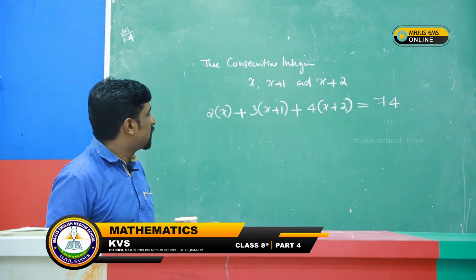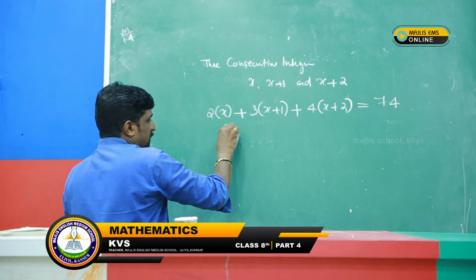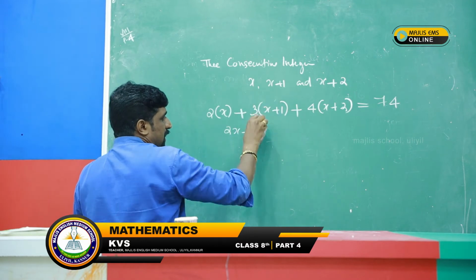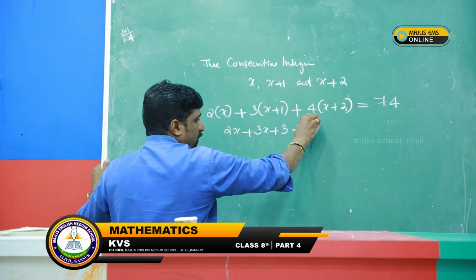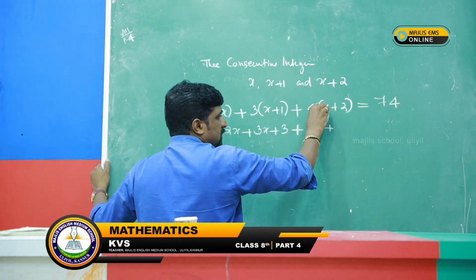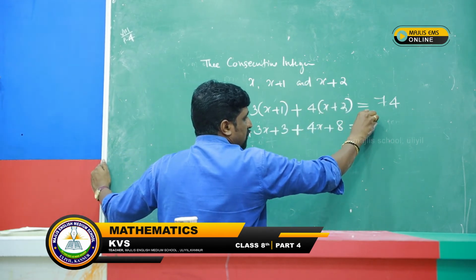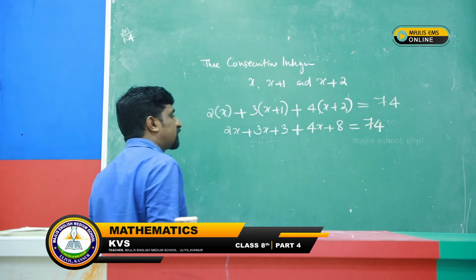2 into x, 2x, plus 3 into x plus 1, 3x plus 3, plus 4 into x plus 2, 4x plus 8, equal to 74.